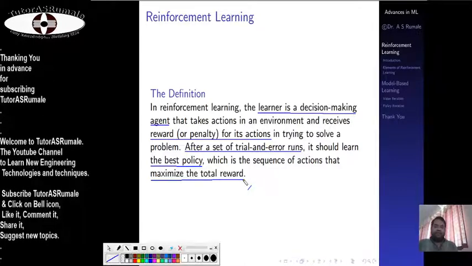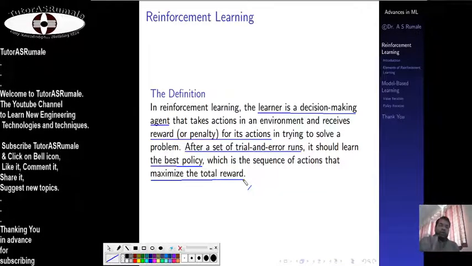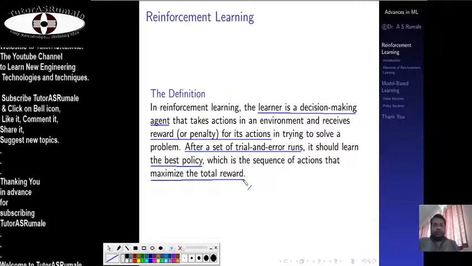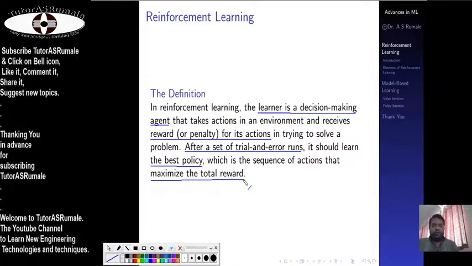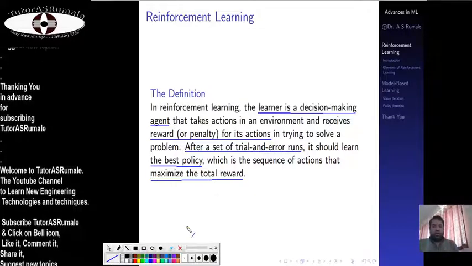Now, maximizing the total reward means the best policy is to pick up the optimal weight, which the robot can handle. When the robot picks up things like that, the robot arm lasts for a longer time.